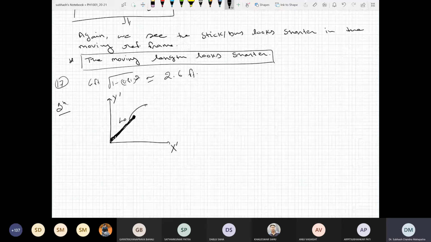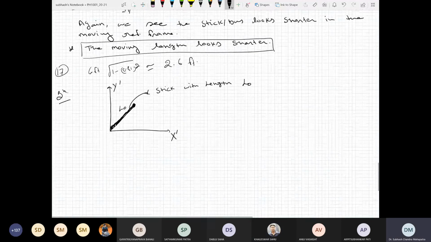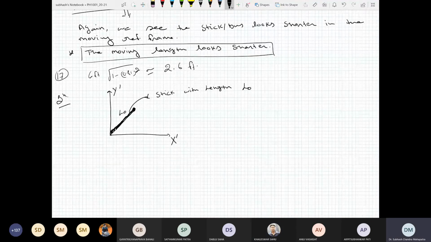So this is a stick with length L0. And this stick makes an angle theta with respect to the X prime axis. Let's say theta prime.